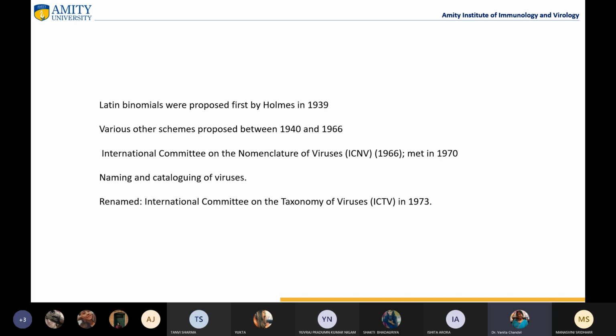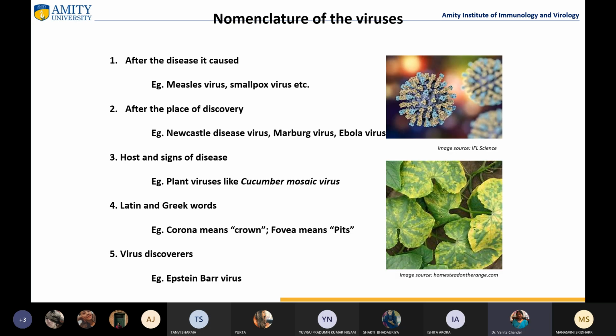This particular committee has members who are virologists from throughout the world who are members of this ICTV, and they sit together and work on how a particular new virus should be named. So if we talk about the nomenclature of viruses, first